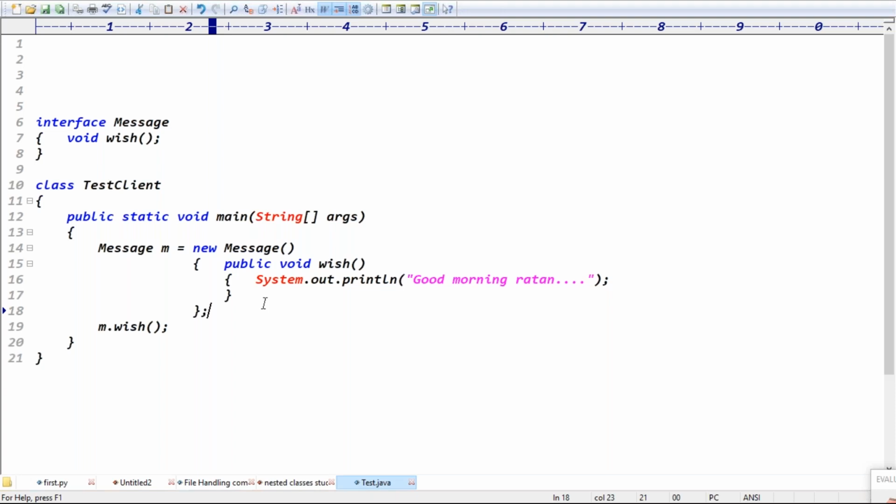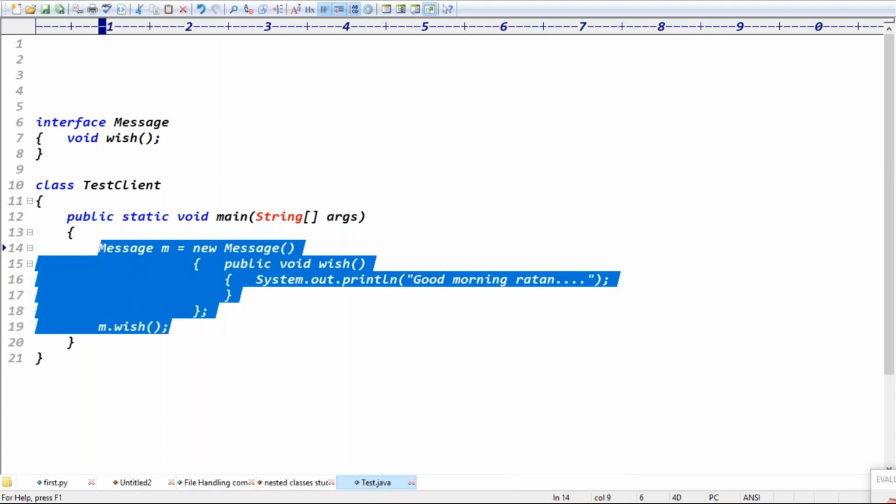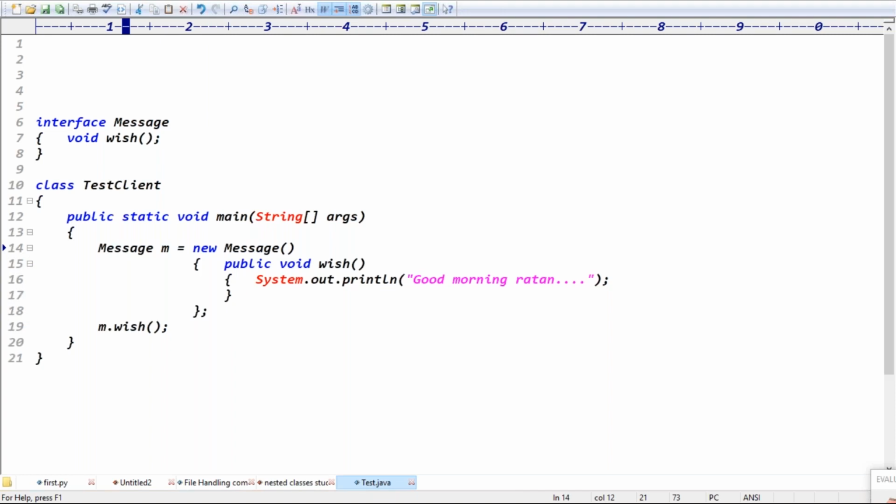A separate implementation class is not required. Directly we took the data. But a question comes here: message is an interface, right? For interfaces, can we create objects? Interfaces are abstract by default, so we cannot create the object. But does this line seem to be an object or not?